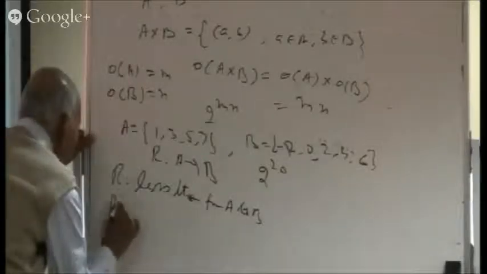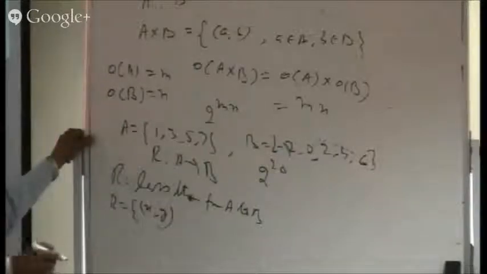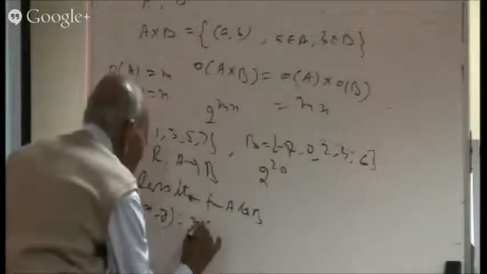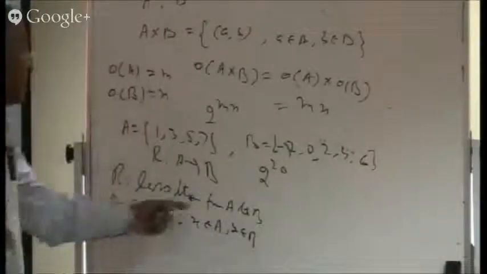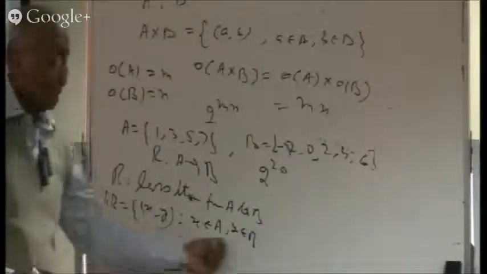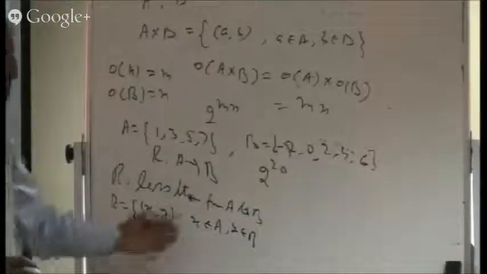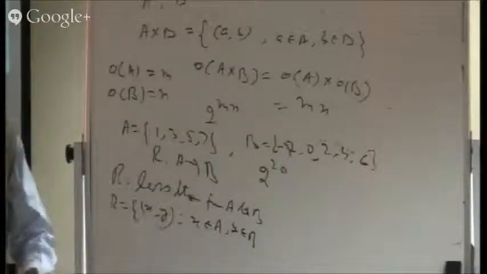In builder form I can put it like this: x, y. This x is coming from which place? x is a member from A, y is a member from B. And the main thing is to be written: this relation is less than. These were just the formalities I have observed, that this consists of pairs like this. x is coming from A, y is coming from B, from A cross B.